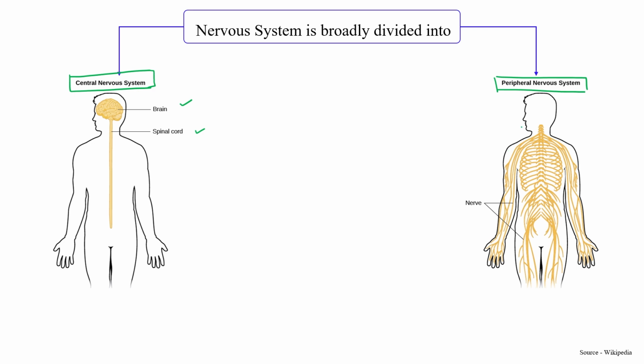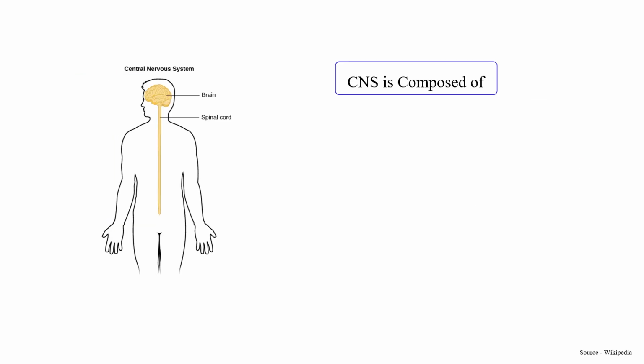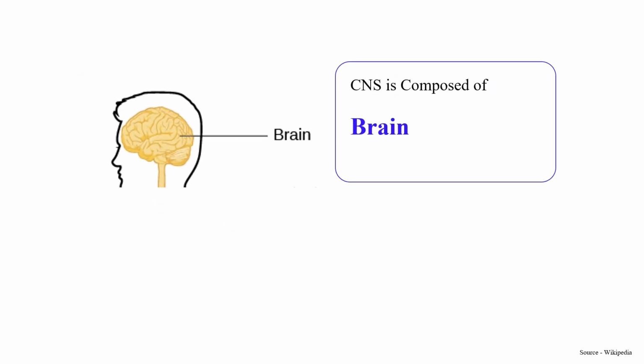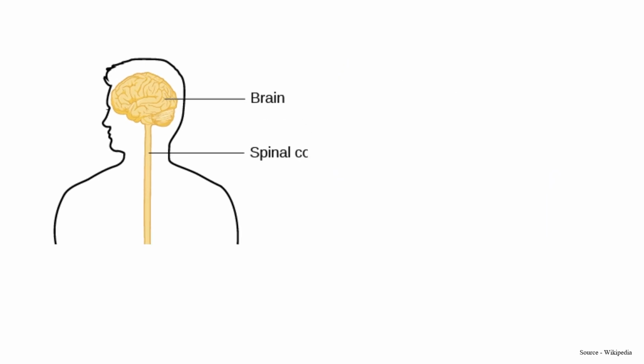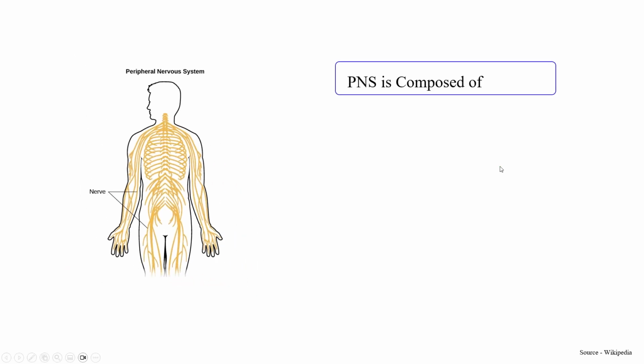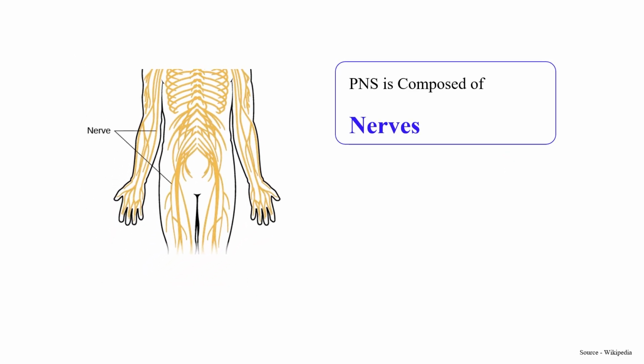Remaining other types of nerves come under the peripheral nervous system. Okay, so we have divided the nervous system into two different categories, CNS and PNS. Clear? So this CNS, as I just told you, is composed of brain and spinal cord, while this PNS is composed of various other nerves.